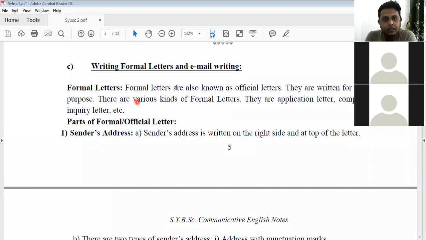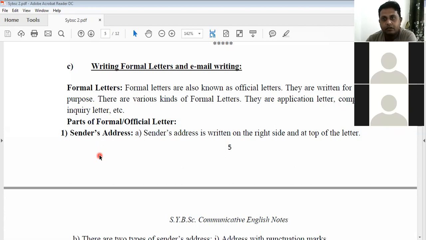As I told you earlier, writing informal letter, or say family letter, is a practice out of thing, right? So it is an outdated thing today, but still we need to write formal letters. We still need to write business letters, right? So today we would elaborate and discuss in detail the writing of formal letters.